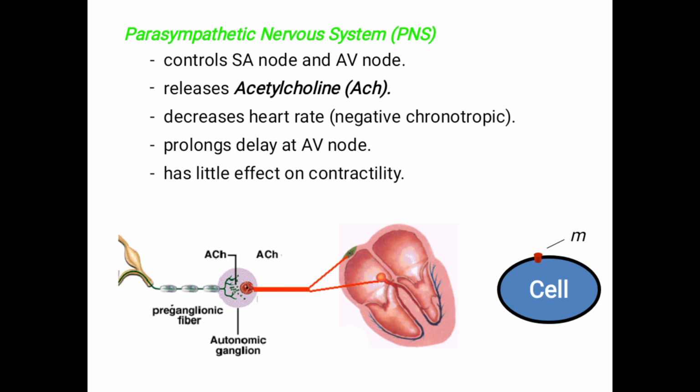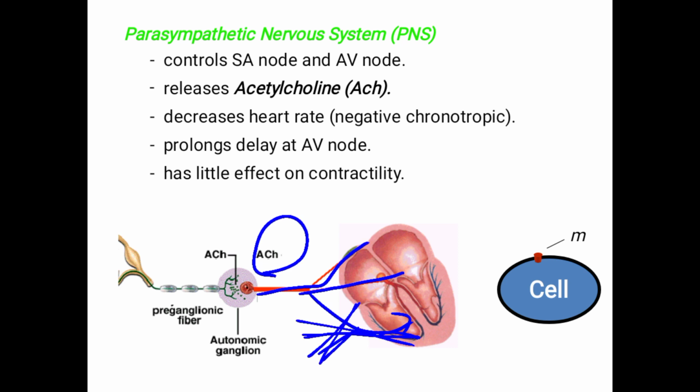Next, the parasympathetic. It mainly produces acetylcholine as a neurotransmitter. It supplies only the atrial muscle, and there is no supply to the ventricles.